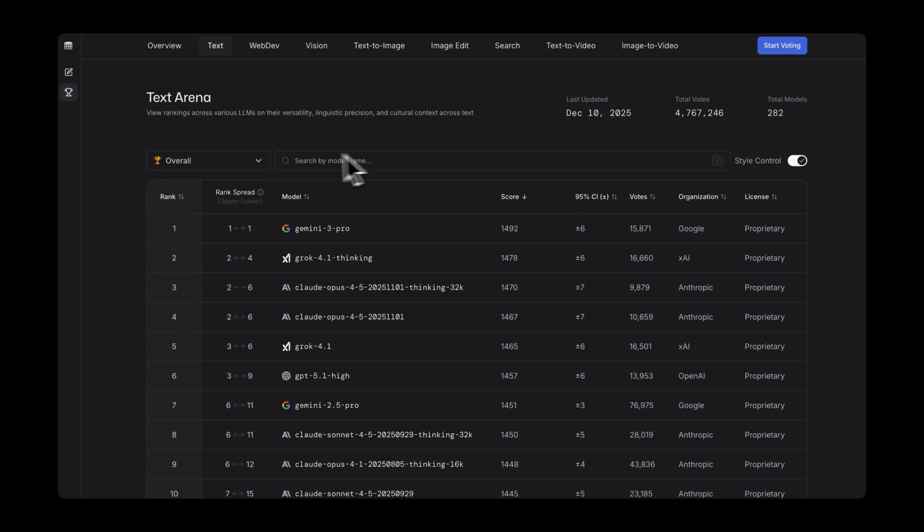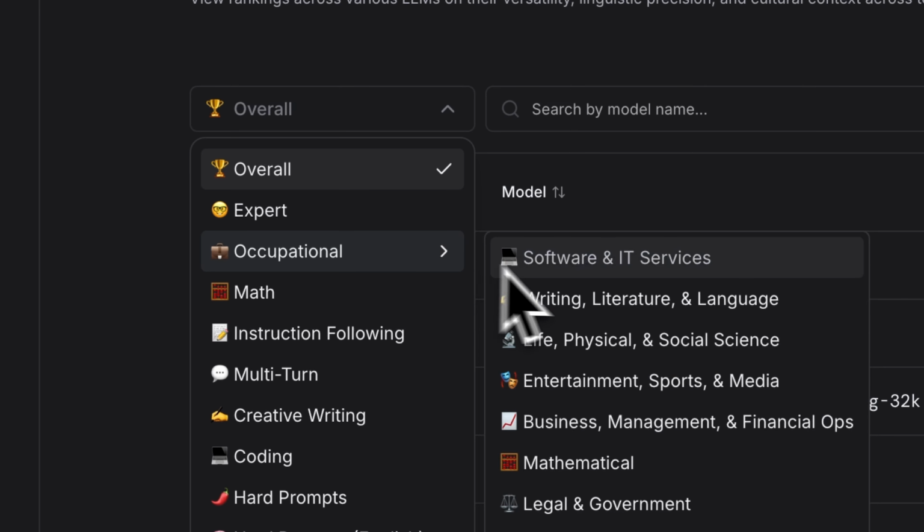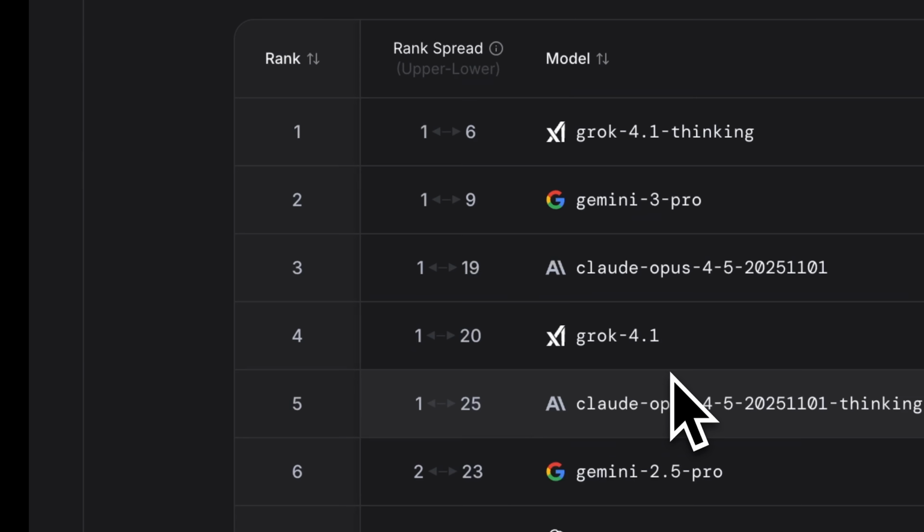Exactly. And when the rank spreads for different models overlap, like if one ranges from first to fourth and another from second to fifth, that indicates a statistical tie, and we can't be completely certain if one is better than the other. So how should somebody choose between them? Yeah, so in cases of statistical ties, it might be the case that they're ties in the aggregate, but it would be important to check against your specific use cases. Oh, like occupational leaderboards. If I'm a lawyer, I might look up to see which model is best at legal stuff? Exactly, or arena expert.